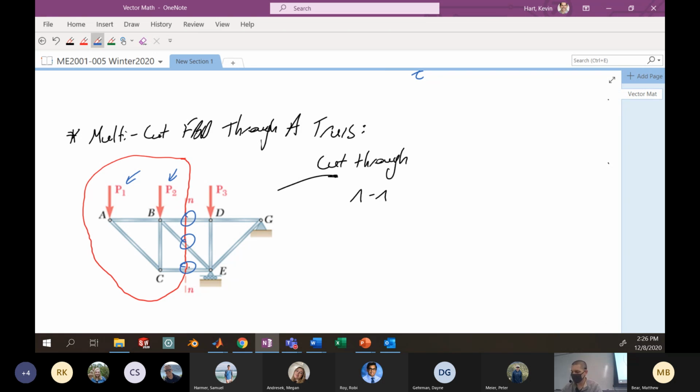I might also want to consider the weights of each of these members, which I could represent as the weights of these guys right in the middle of those members. But let's just say I'm going to neglect the weight of the beams for now. And so we might choose to make a free body diagram here that looks something like the following.